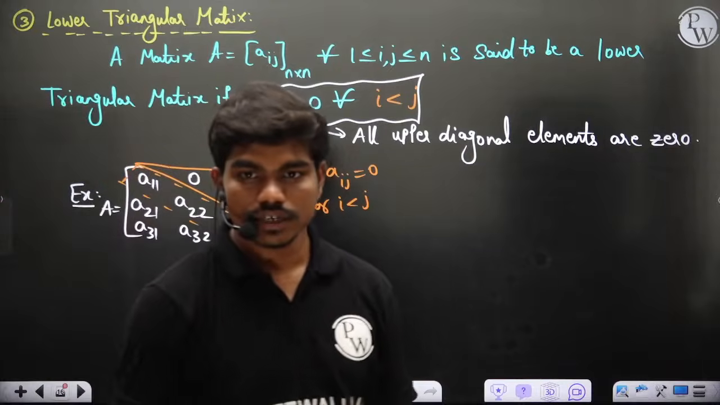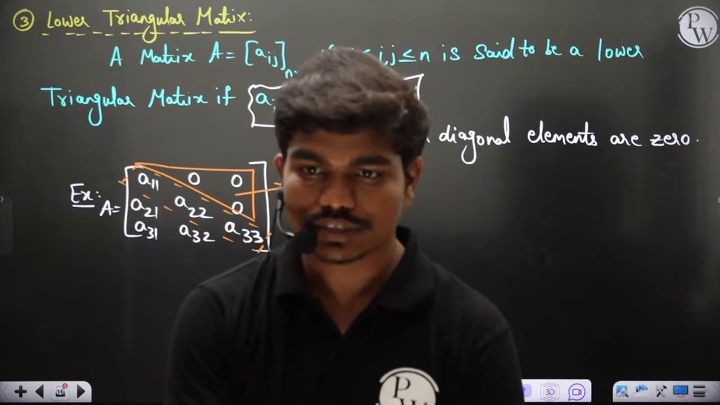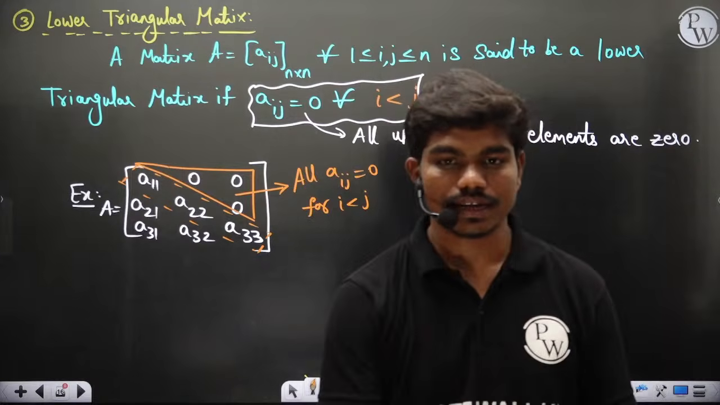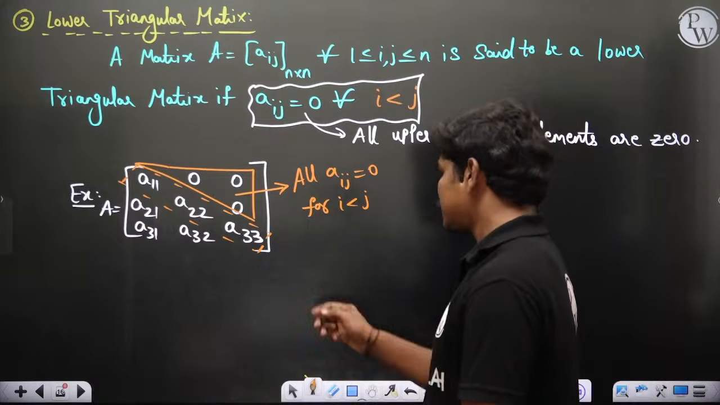I have a request. These days various new types of questions are coming in GATE from numerical methods. Would you take care of this? Why not? We'll definitely take it. So this is a lower triangular matrix.